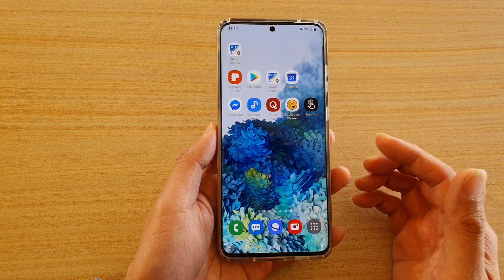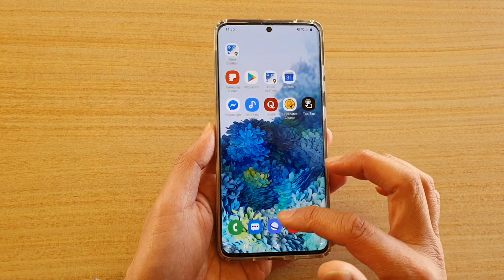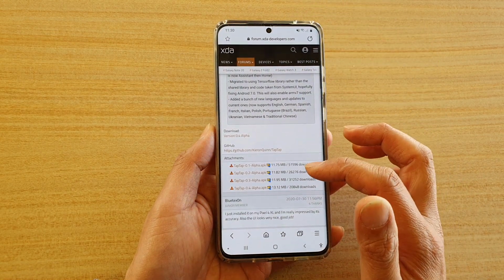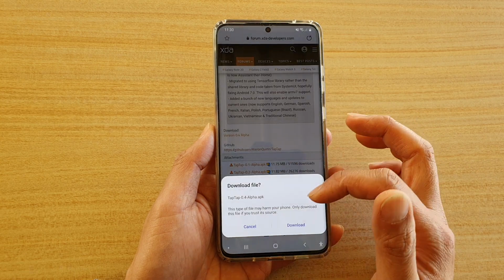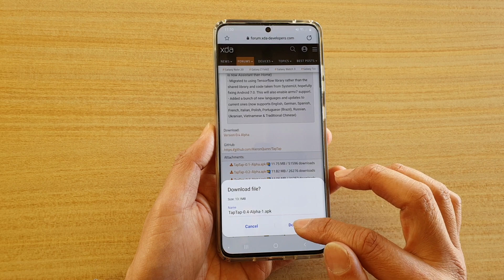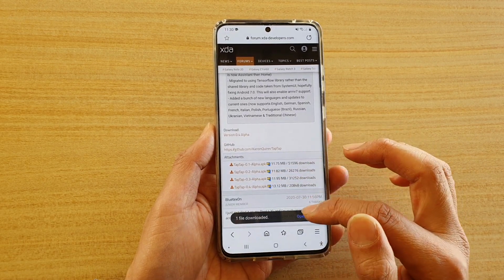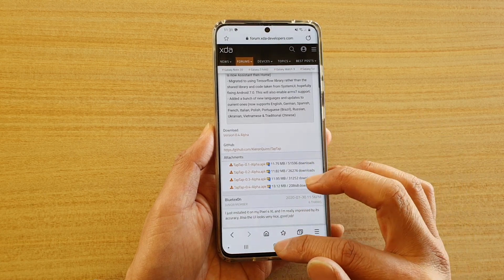So what you want to do first is to download an application called Tap. Now you can download it from the website called XDA Developers. I will include a link for you to download and then you can try it out. So just tap on the APK files. You cannot download it from the Play Store yet, so you need to download the APK file and allow installation of this file.